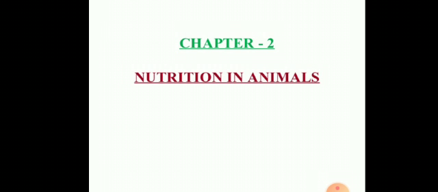Students, today we'll start the second chapter of class 7th science, that is nutrition in animals. Students, we have discussed many things in the last video, that is modes of nutrition, heterotrophic and autotrophic nutrition, and today we'll discuss the mode of nutrition in animals only, and that is heterotrophic nutrition. And this heterotrophic nutrition is of four main types. These are holozoic nutrition, saprozoic nutrition, parasitic nutrition, and symbiotic nutrition, that is also known as mutualism.